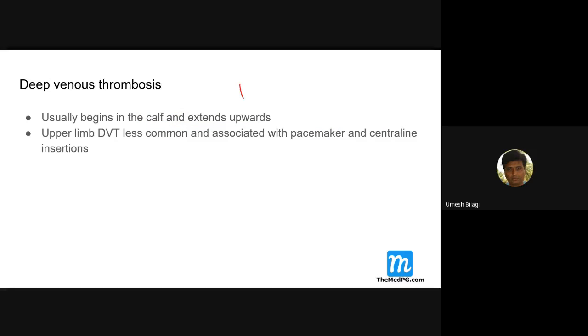And there is something called provoked and unprovoked. I'll come to that. Upper limb DVTs are less common and associated with interventions like pacemakers. Do you know what a pacemaker is? A pacemaker is an instrument placed in the chest, and we put the lead through the subclavian vein into the right ventricle, usually the right ventricular apex.